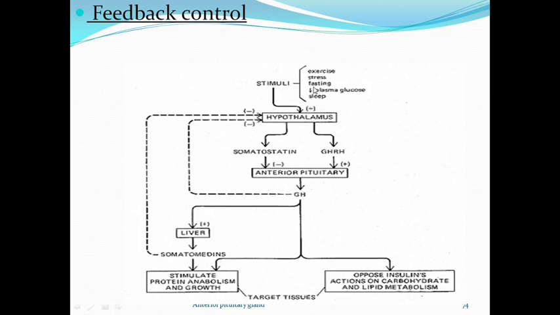So as we discussed earlier, lots of stimuli can stimulate the hypothalamus to release the growth hormone, and finally growth hormone from the anterior pituitary acts on the target tissue either directly or indirectly via the liver to generate somatomedins. We will discuss later about the somatomedins. Or growth hormone acts on lipid metabolism also.